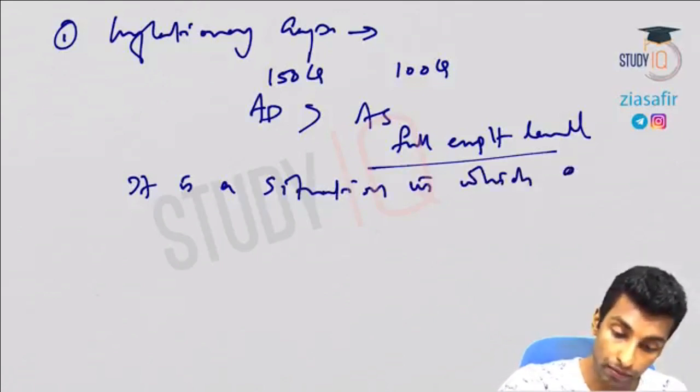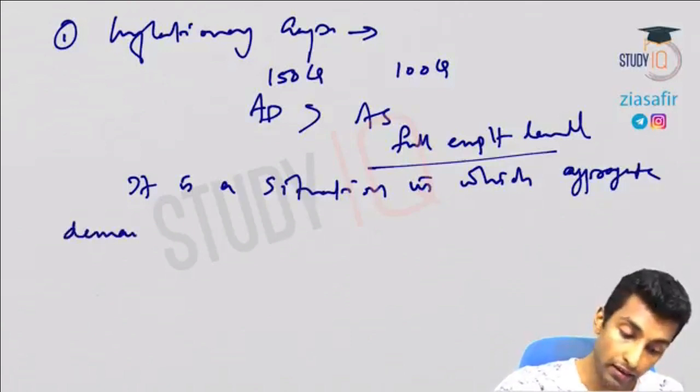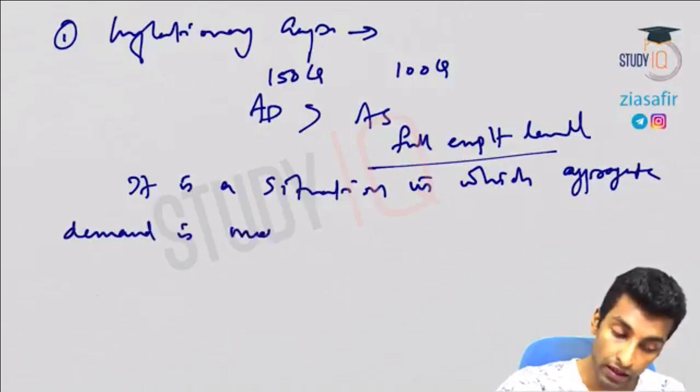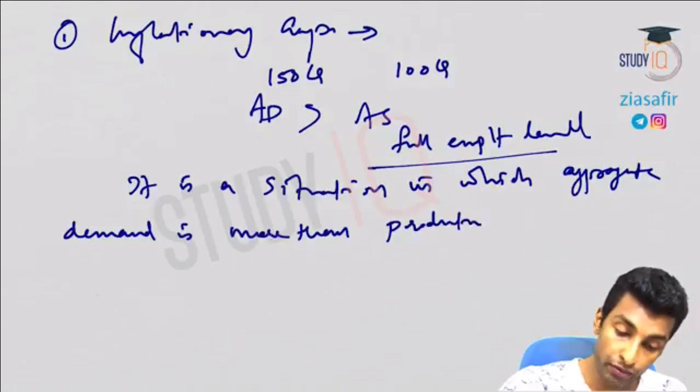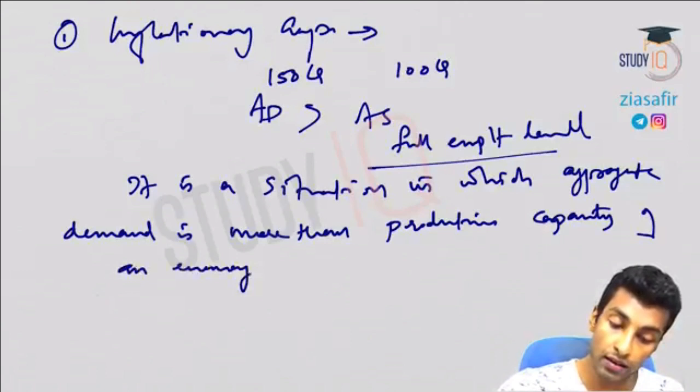So you can write here, it is a situation in which aggregate demand is more than the productive capacity of an economy.